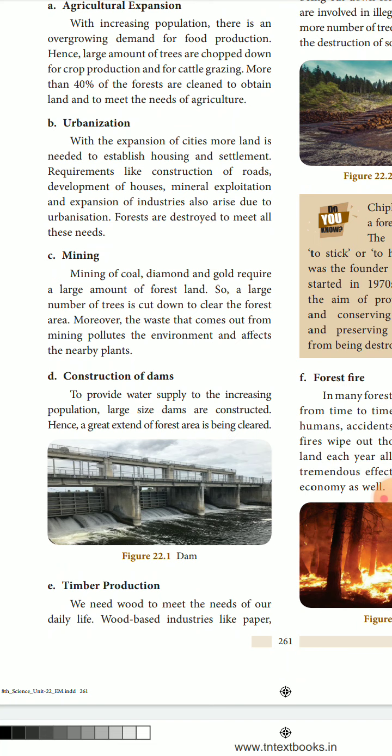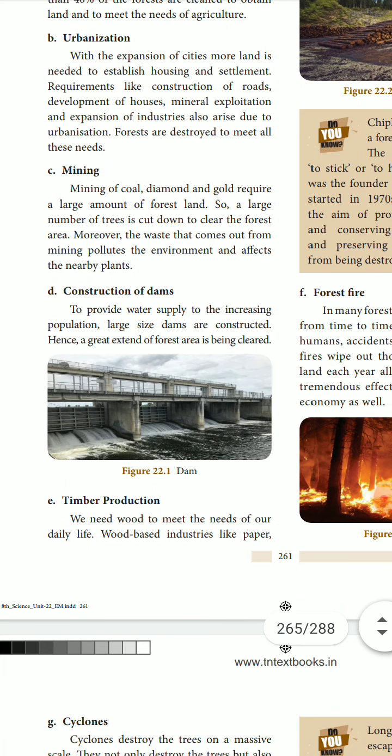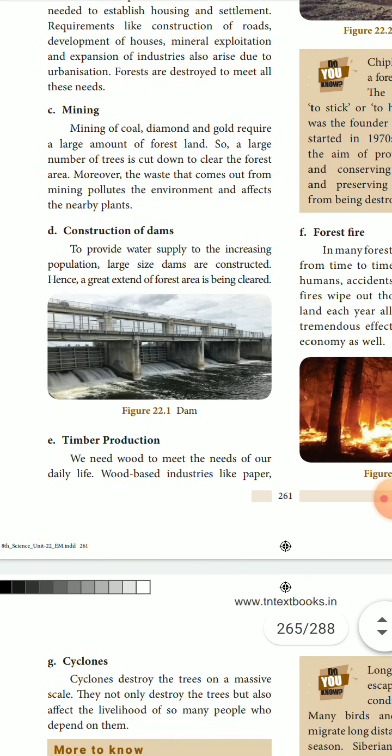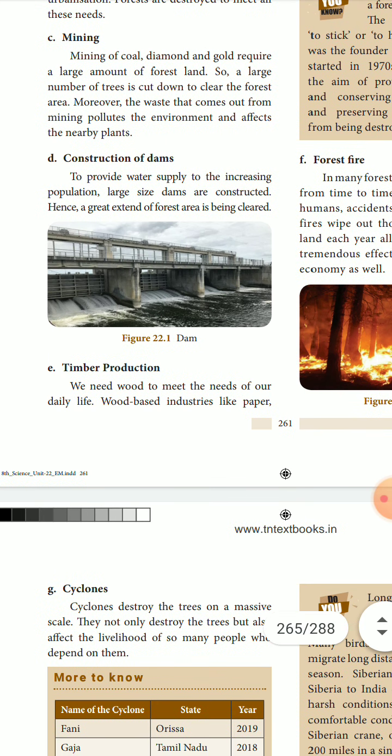Now urbanization: most of the areas are getting urbanized, getting converted into cities and towns. This is also another cause for deforestation. Construction of roads, development of houses, mineral exploitation, dams and industries are also causes of deforestation. Then comes the mining of coal, diamond or gold. These are the reasons for cutting down trees.